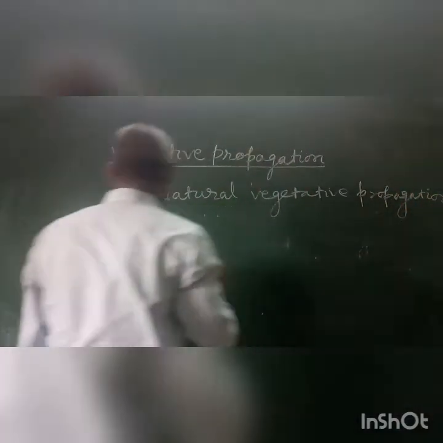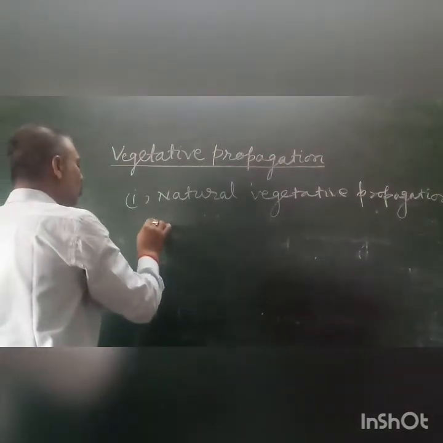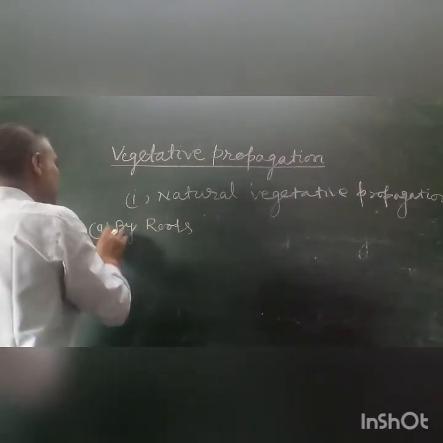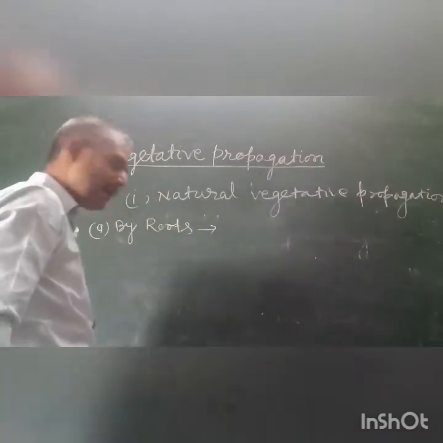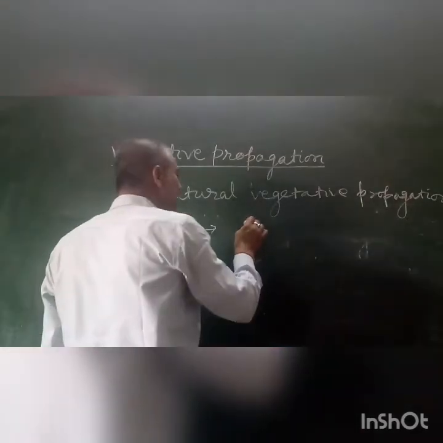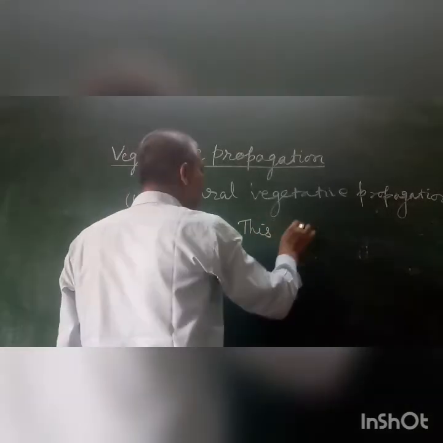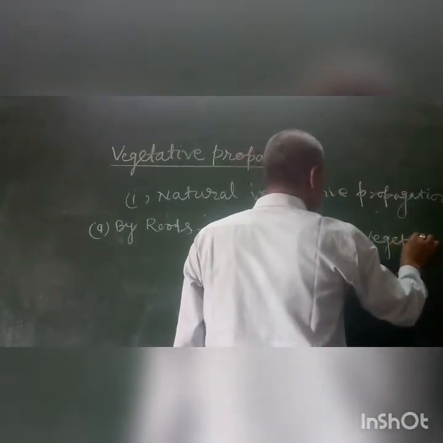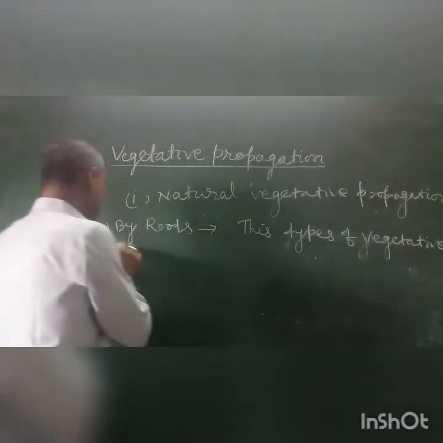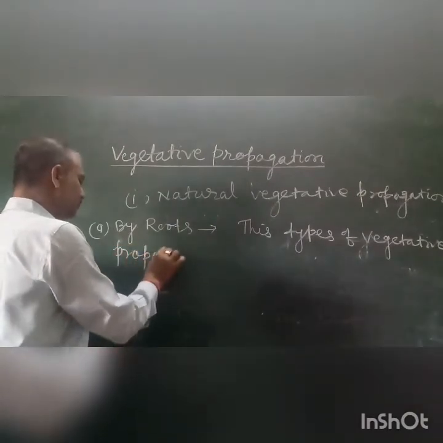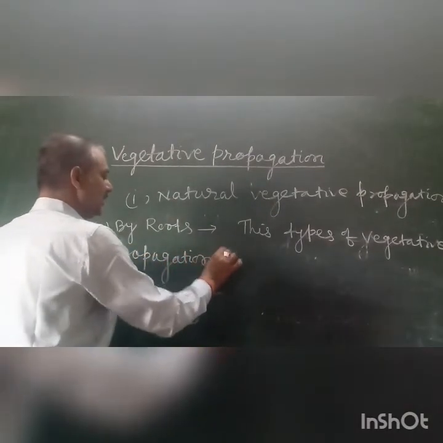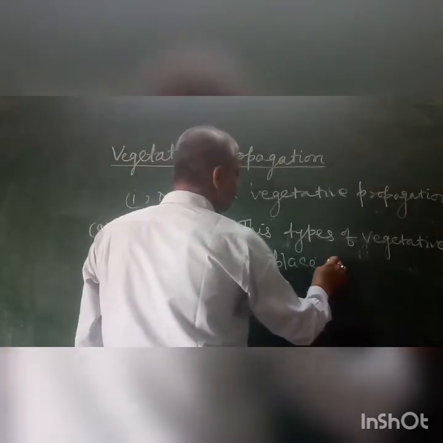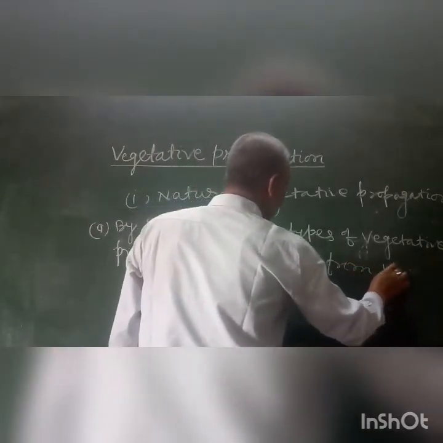The natural vegetative propagation by means of roots, roots के जरिए नेचुरल वेजिटेटिव प्रोपागेशन होता है. This type of vegetative propagation takes place from the roots of the plant.